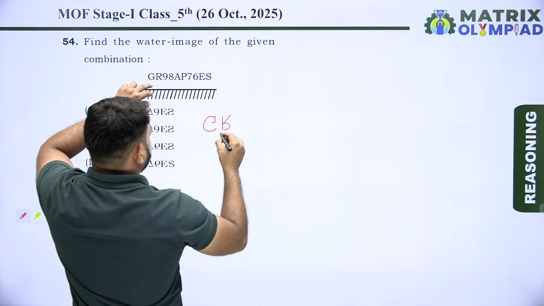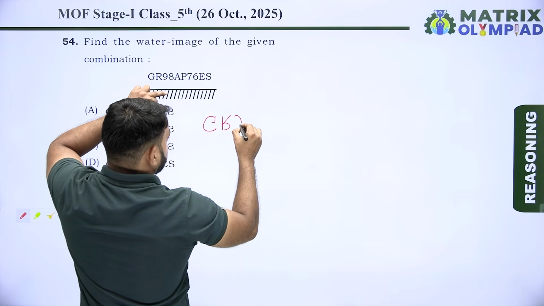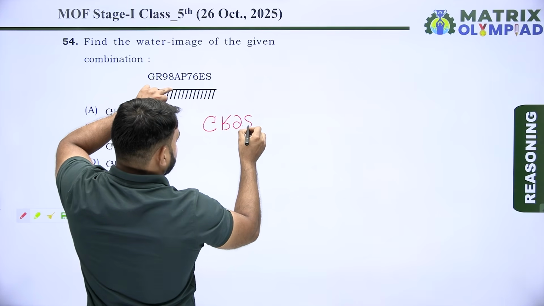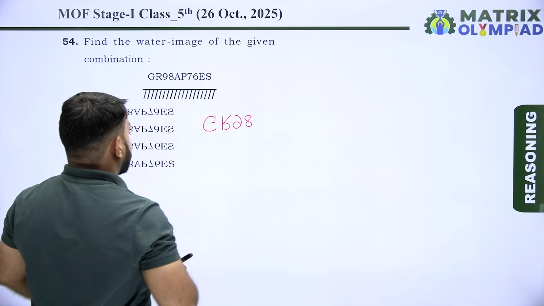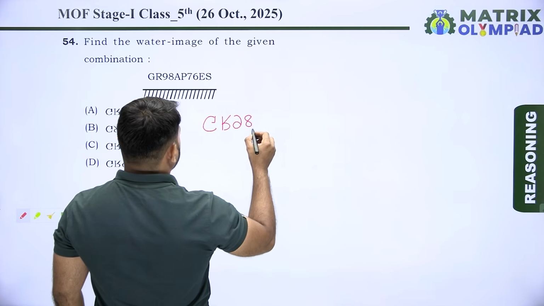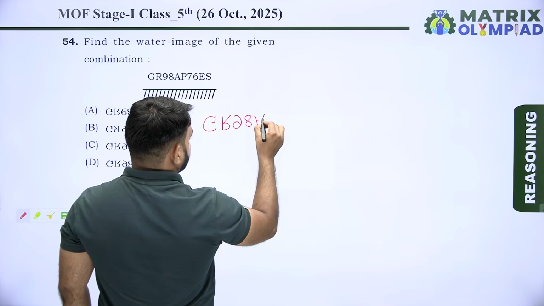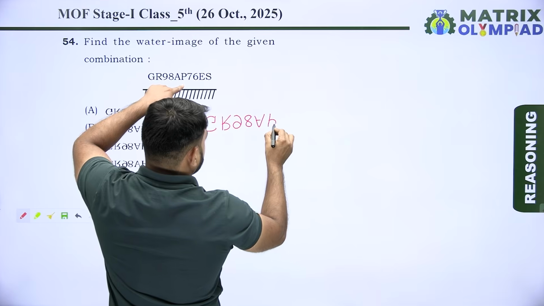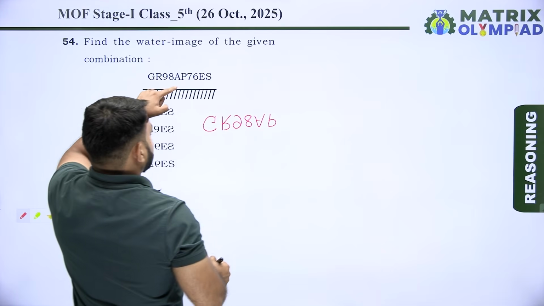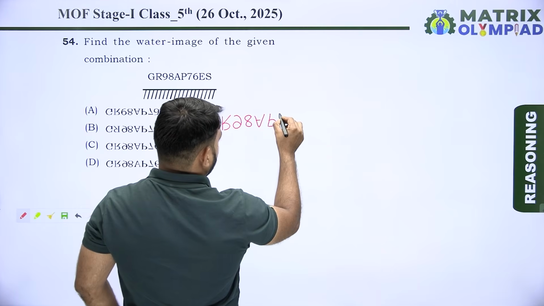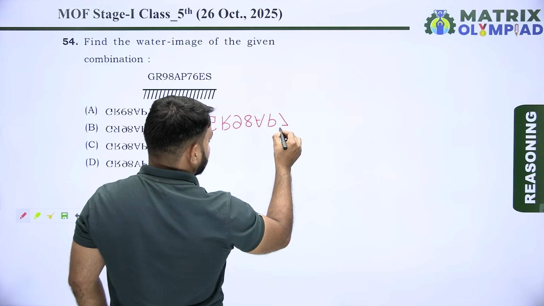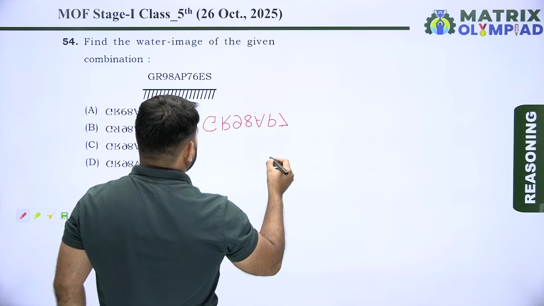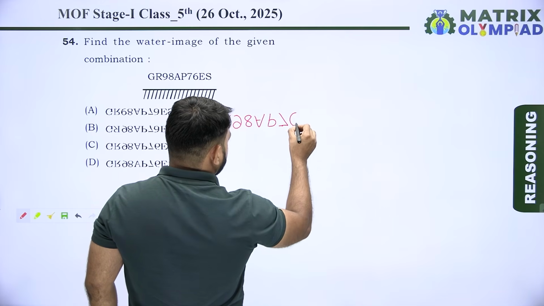Next, find the mirror image of 9. So this is the mirror image of 9. Now find the mirror image of 8. So this is the mirror image of 8. Now find the mirror image of A. So this is the mirror image of A. And then find the mirror image of P. This is the mirror image of P. The mirror image of 7 looks something like this. Now find the mirror image of 6. So this is the mirror image of 6.